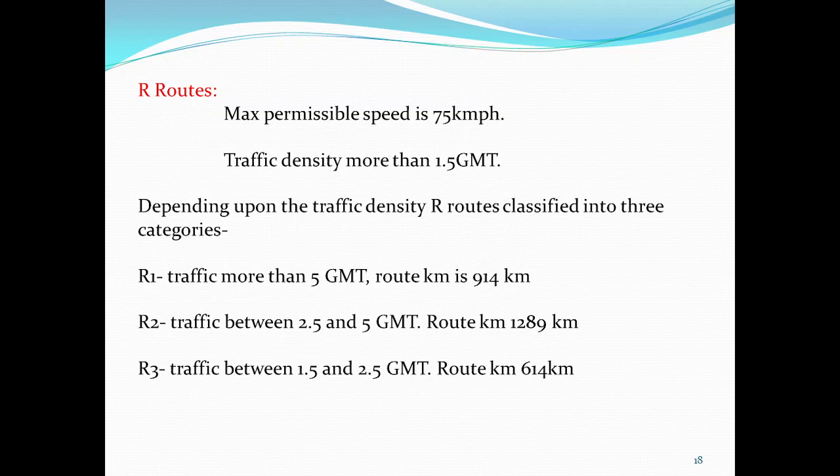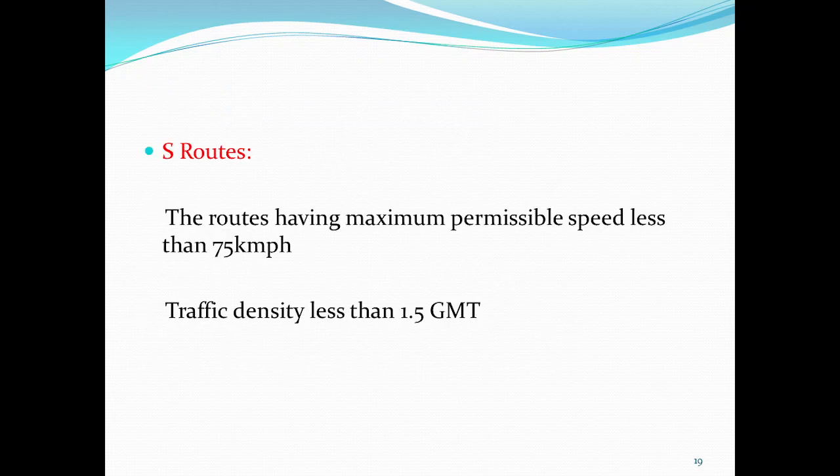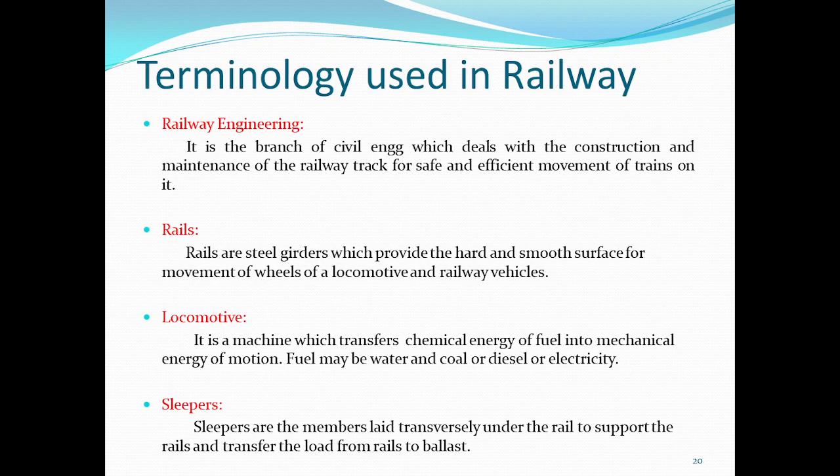R2, traffic between 2.5 and 5 GMT, route kilometer length 1289 km. R3, traffic between 1.5 and 2.5 GMT, route kilometer length 614 km. S routes have a maximum permissible speed less than 75 km per hour and traffic density less than 1.5 GMT.